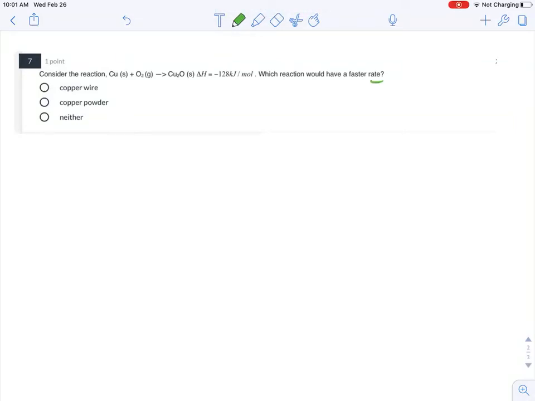Here's a kinetics question. Consider the reaction copper solid, oxygen gas going to copper oxide. We have some information here about heat of reaction. We're asked to identify which reaction would have a faster rate.